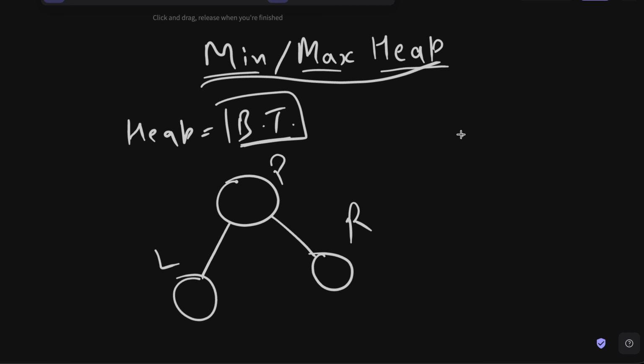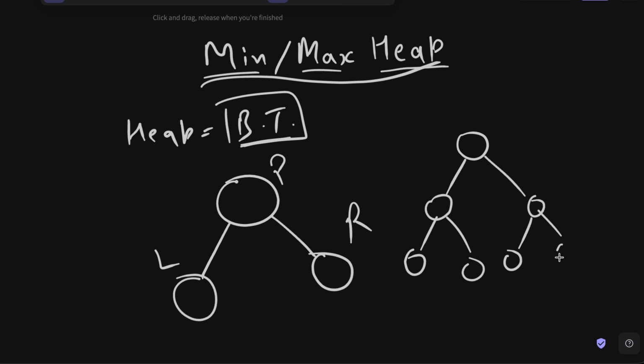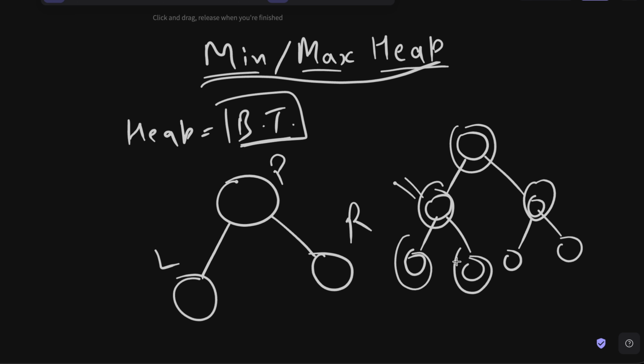So we can have a tree like this. One node here, one node here, then one node here, then one node here, then one node here, right? So we can have a tree like this. Here, this node actually has these two children, and this particular node actually has these two children, right?